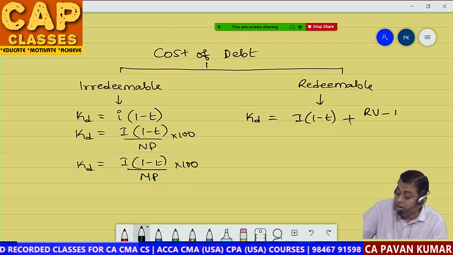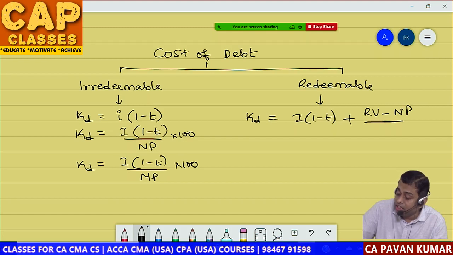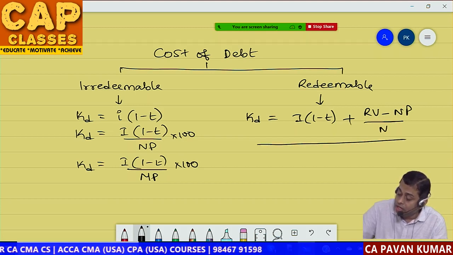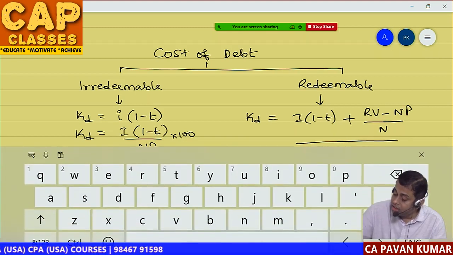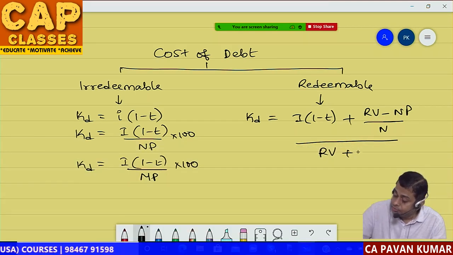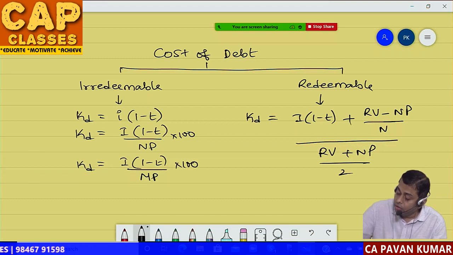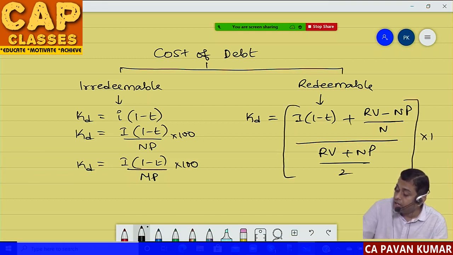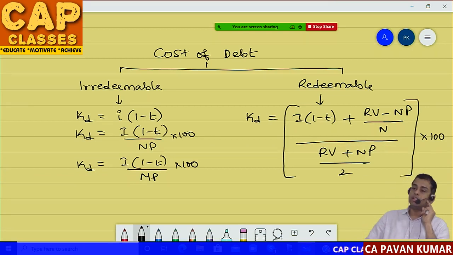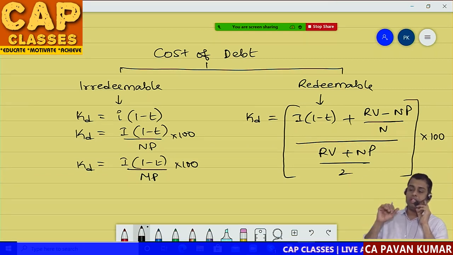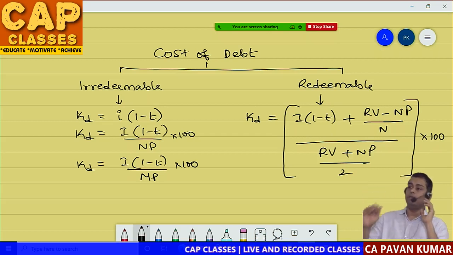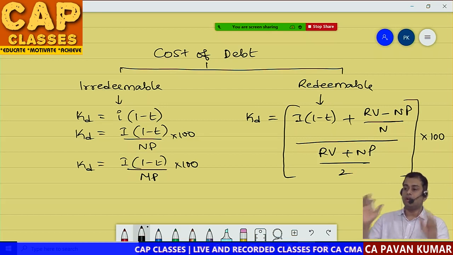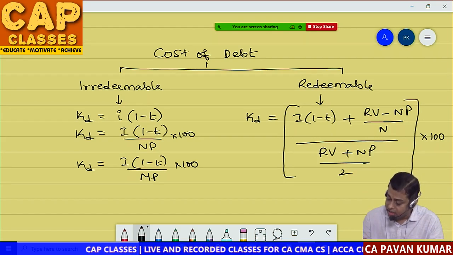Second component is redeemable value minus net proceeds divided by number of years, whole divided by redeemable value plus net issue proceeds divided by 2, average liability, the whole formula multiplied with 100. So this is going to be cost of debt. You remember this. Once you revise the formulae, we will go and solve some problems now. Just read the formula and try to understand.